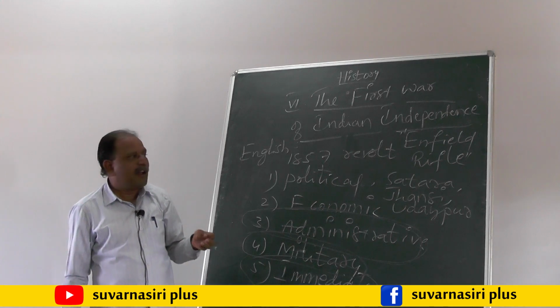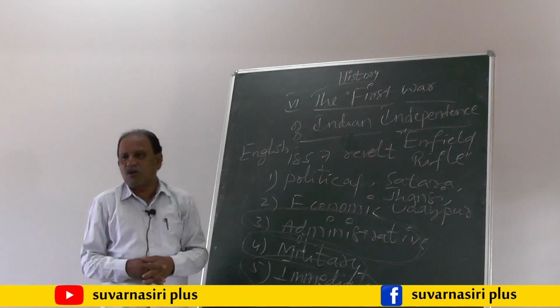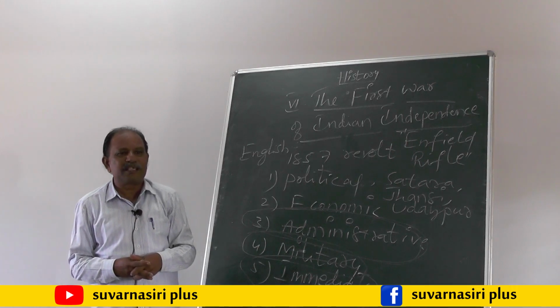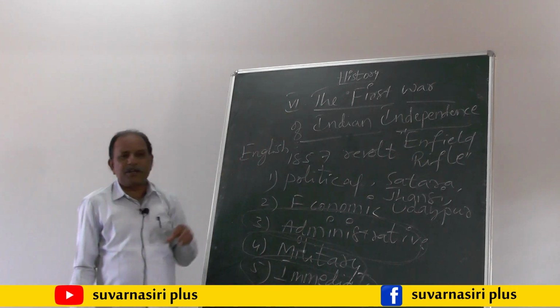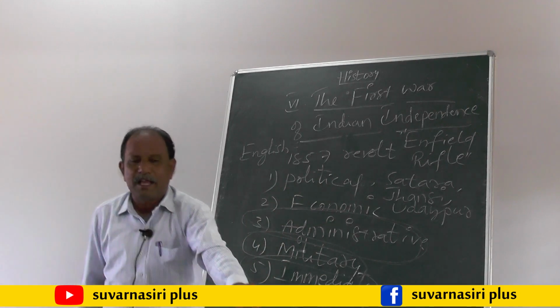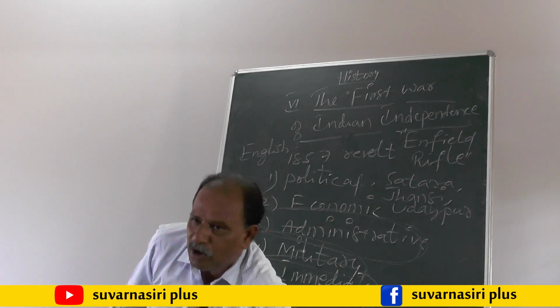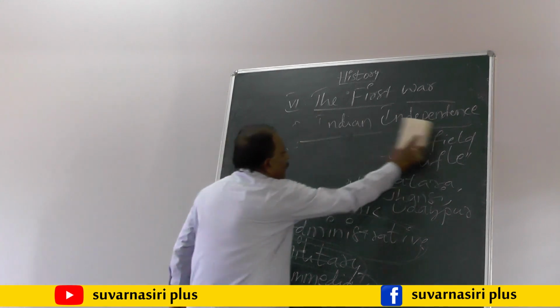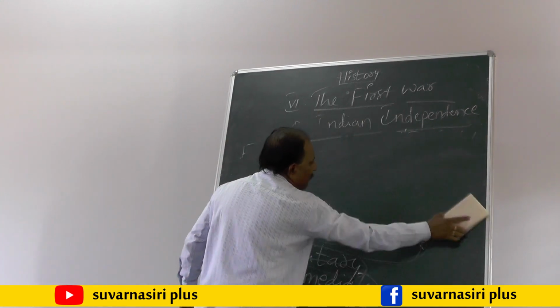Now the most important question, most likely to appear in the annual examination: what are the reasons for the failure of the 1857 revolt?